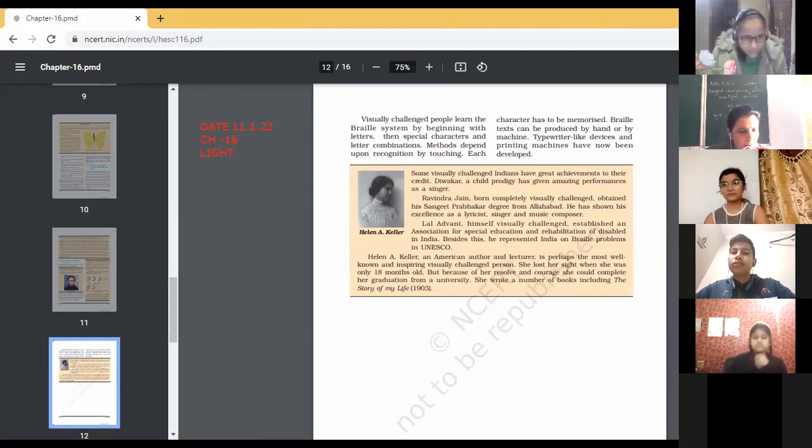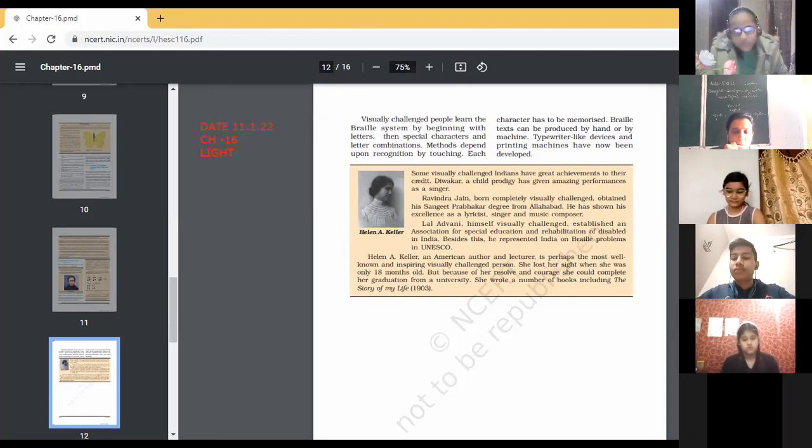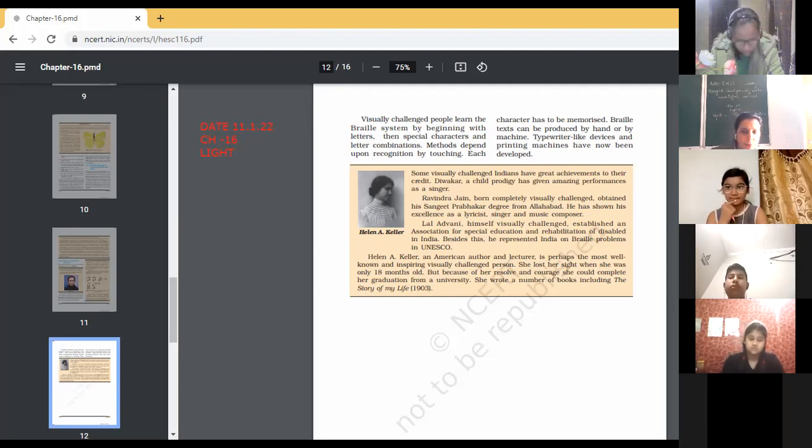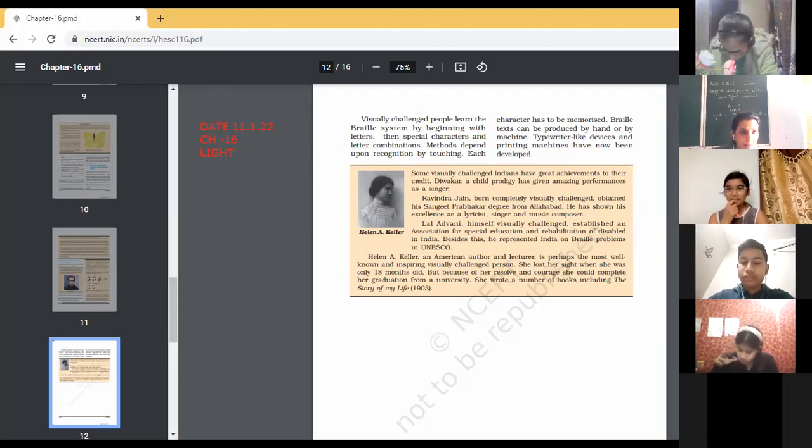So children, there may be many reasons why persons are not able to see through their eyes. Sometimes they are blind by birth. Sometimes, due to surgery or an accident, they are not able to see. The reason can be any, but there was a scientist, Louis Braille. He himself was blind, so he found out how blind people can read and write.